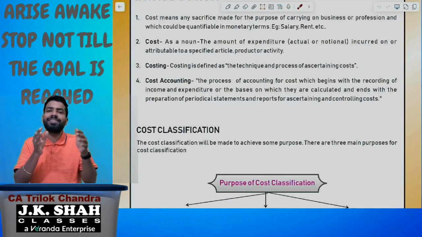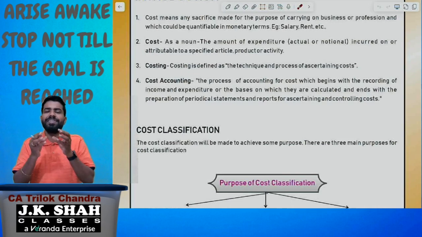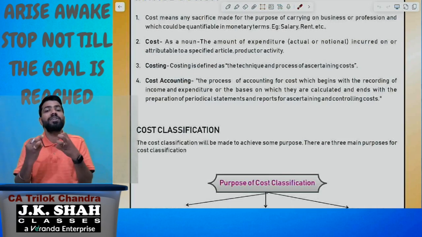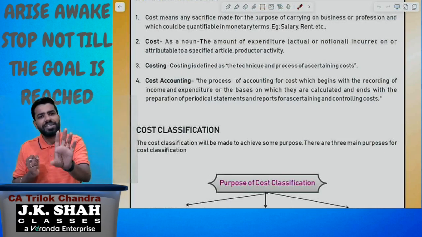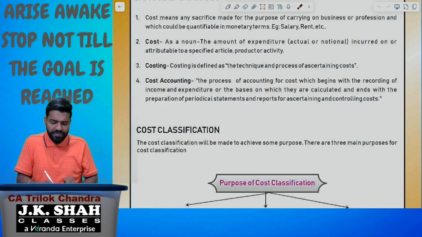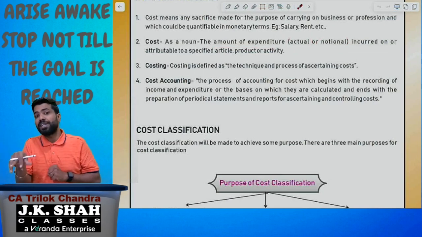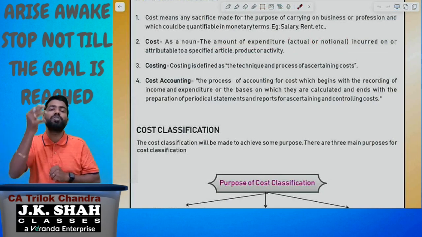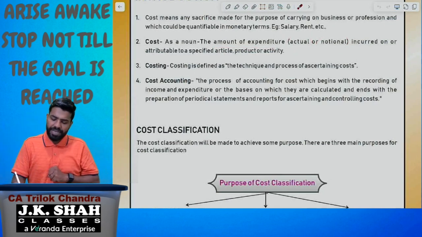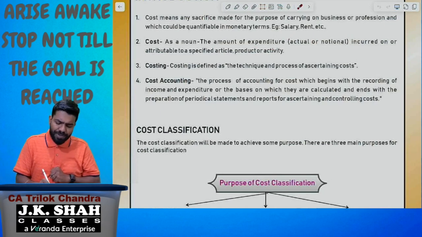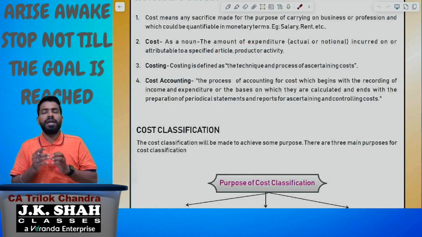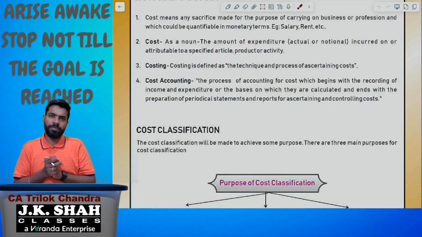Then only we are going to consider it as the cost. So this is the simple definition to understand what is cost. According to the institute study material, they given the definition of cost: the amount of expenditure, actual or notional. That notional expenditure is the opportunity cost, incurred on or attributable to a specified article, product, activity. That amount will be considered as the cost.